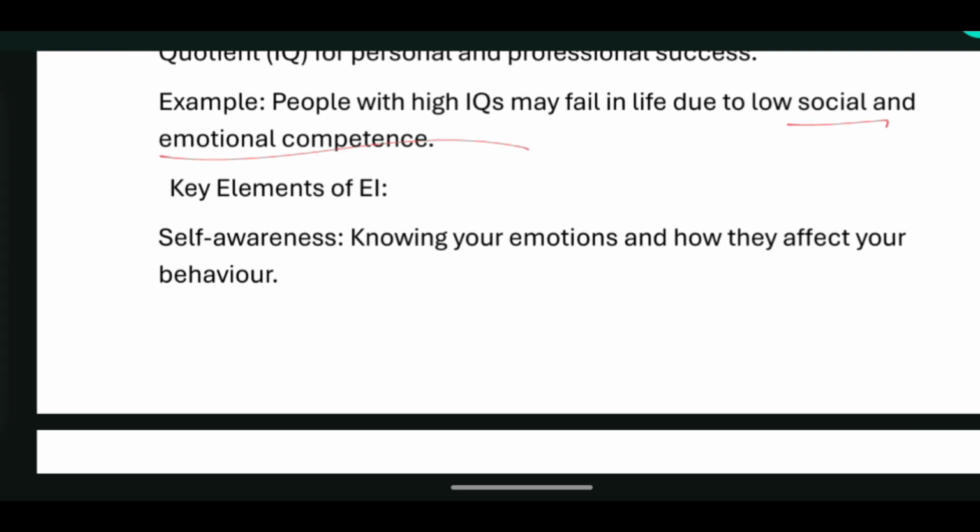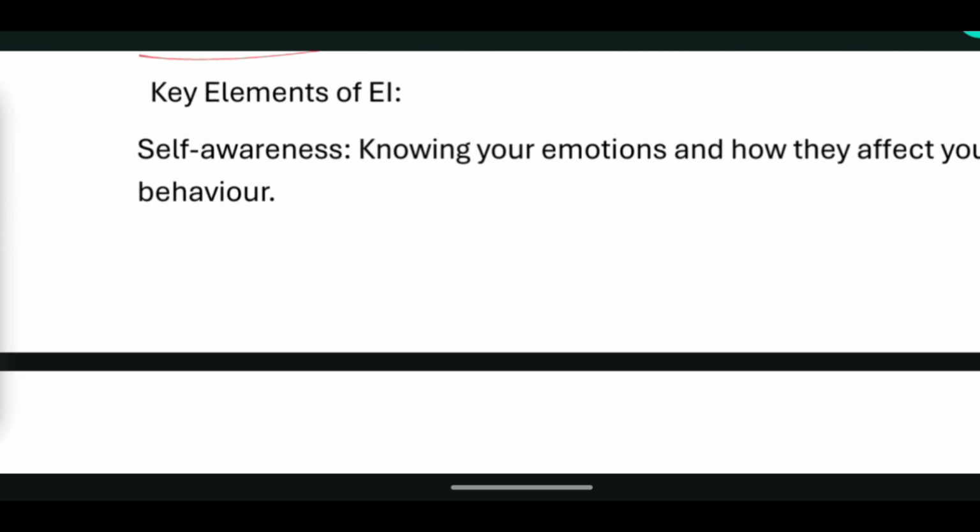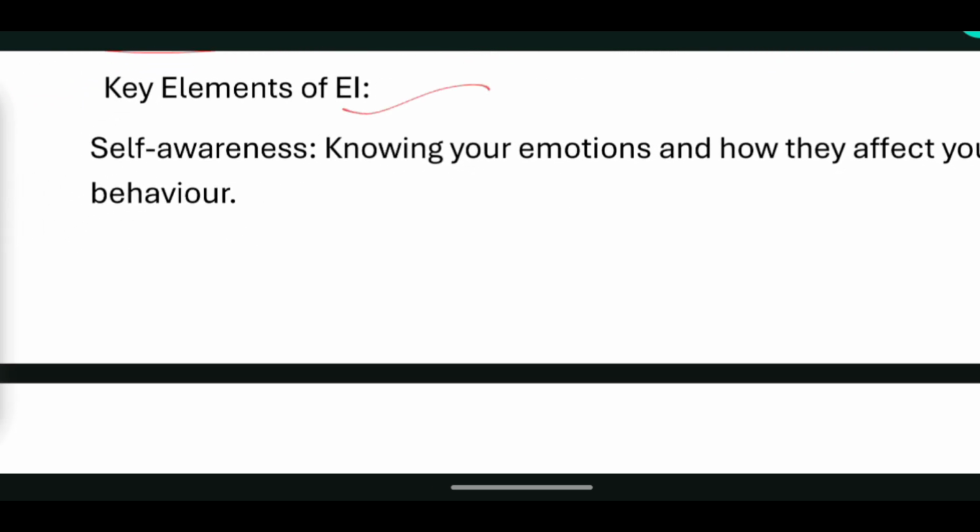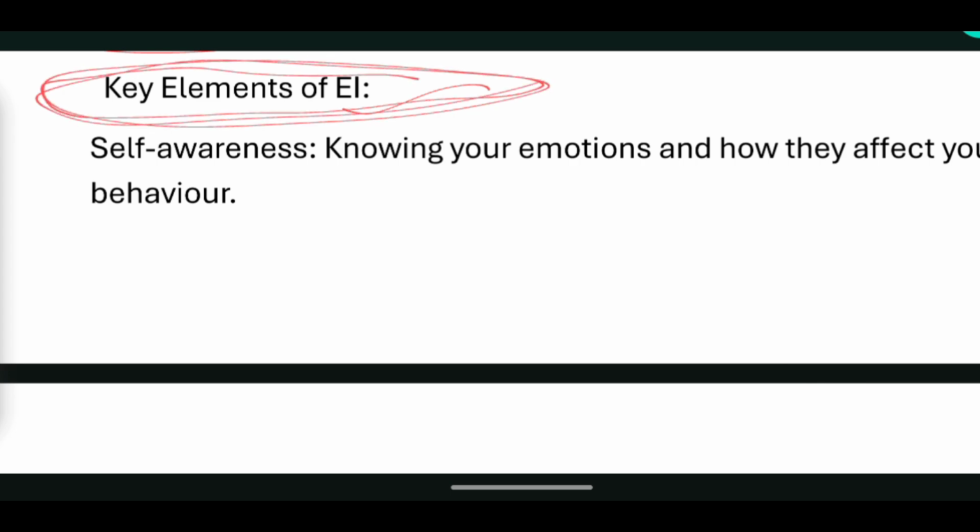Now coming to the next part of this chapter, which is what are the key elements of EI. Emotional intelligence has some key elements, like what it actually holds. If you have EI, then these things are important. The first thing is self awareness.